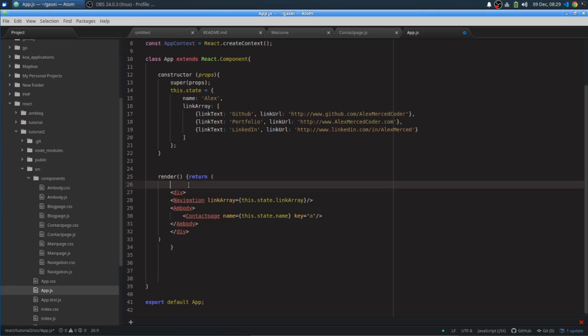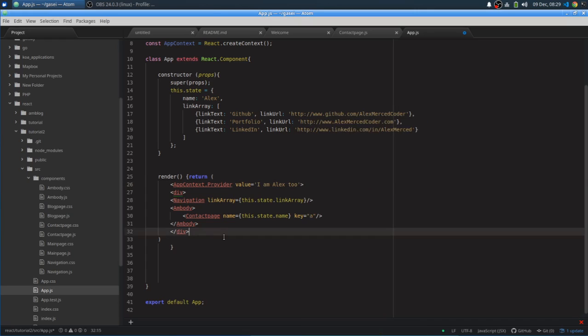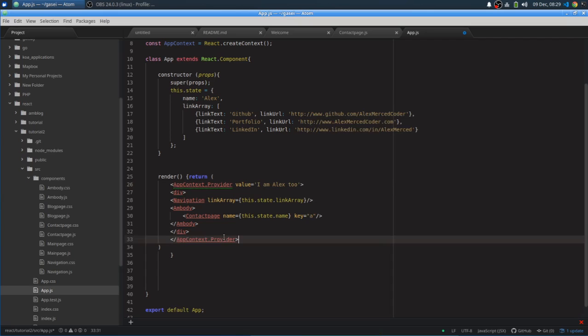Okay. So it would be AppContext.Provider. And then the value again would be Alex2. And then we'll cut that out and put that down here. Cool. And then again, we're going to send that down to MainPage.